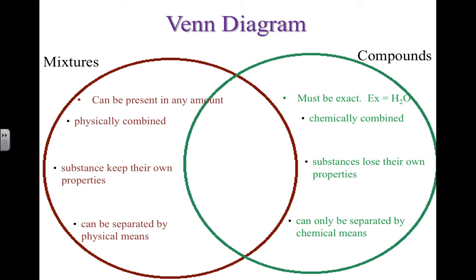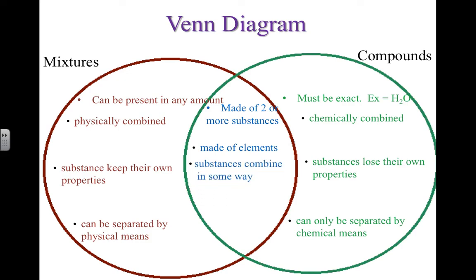So it looks like the 2 of them are pretty opposite, right? Mixtures and compounds, but they do have things in common. They're made up of 2 or more substances. They're made up of elements. They combine in some sort of way, physically or chemically, and they can be broken down, physically or chemically. So, when you look at the mixtures and the compounds, you recognize that they're made up of elements, but mixtures are all physical and compounds are all chemical. Mixtures keep their properties and compounds lose their properties.